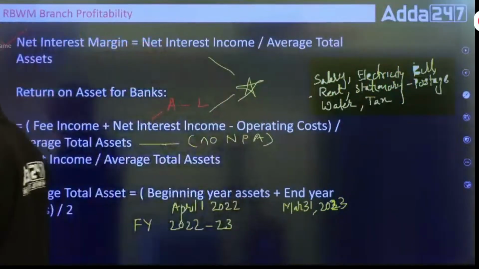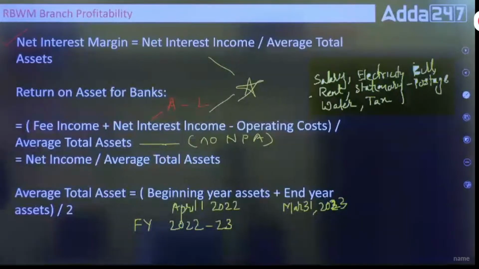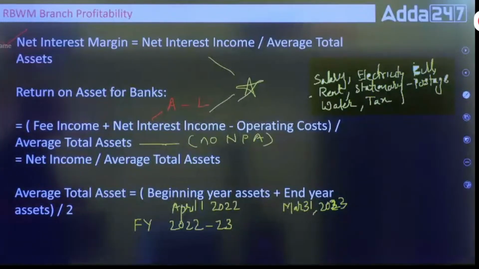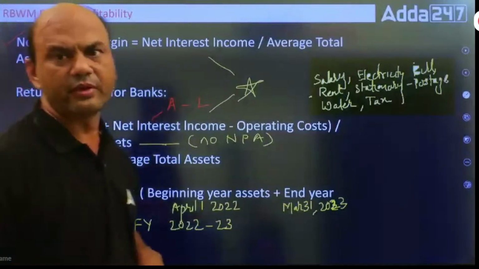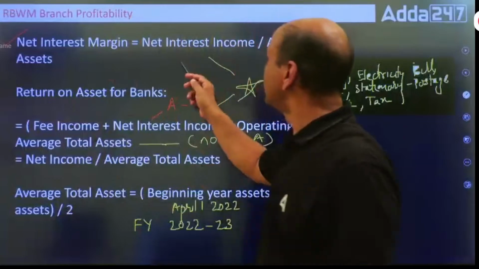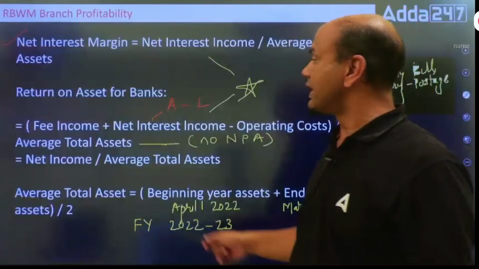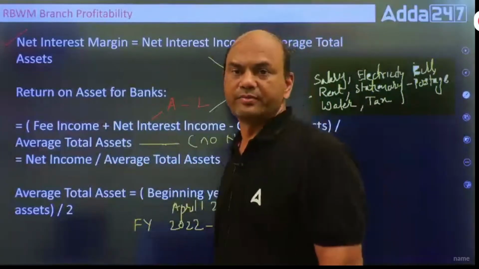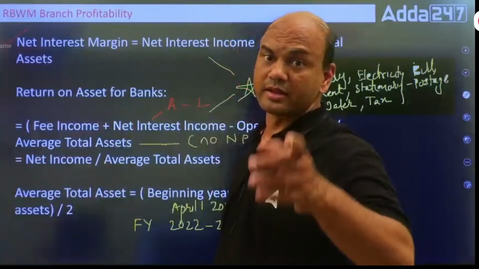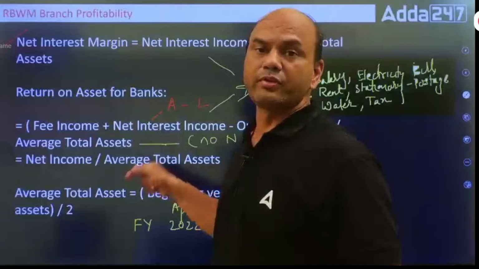What do you mean by this? Kindly note, NII means net interest income, means average loan interest minus average deposit interest. That is your NII. Divided by average total assets, means you take total assets, because in the exam they will directly give you total assets. So, net interest income upon average total assets. Now we'll go for the exact formula for this ROA. The formula is the same which we did in the theory, only it's given in formula form.